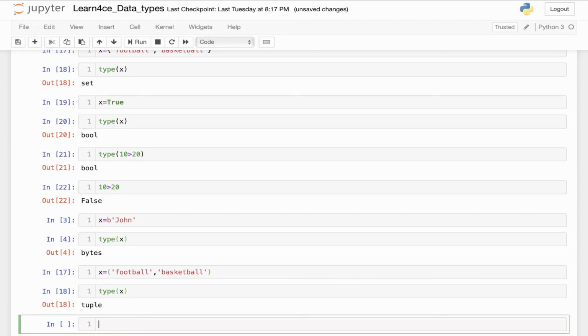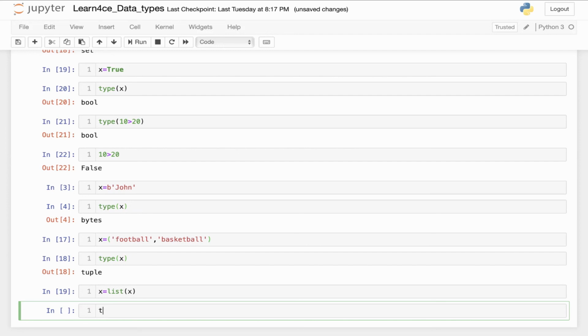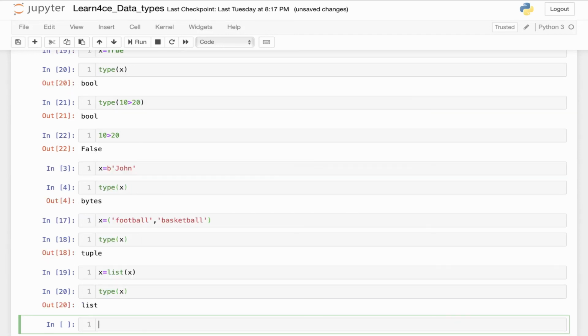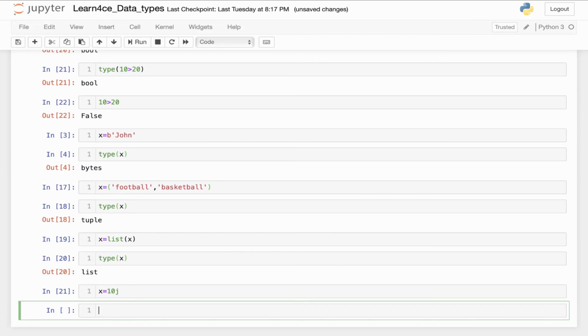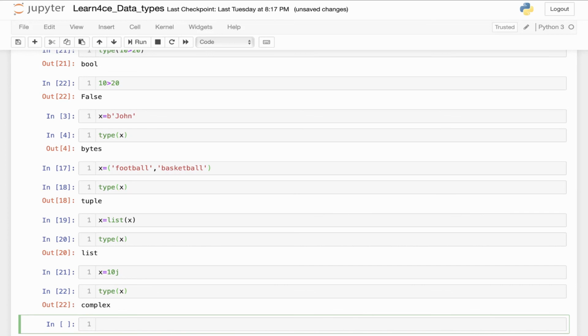To do so, I can use a function named list. So I can say take X, which is already defined as a tuple, convert it to a list, and put it in X. I run this line of code. Now if I ask Python what is the type of X, it shows me X is now converted to a list. In our example, for instance, X equals 10j. Now the type of X should be complex. If I run this line of code and ask Python what is the type of X, it's a complex.